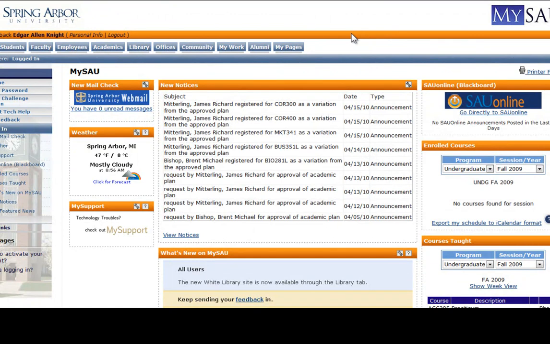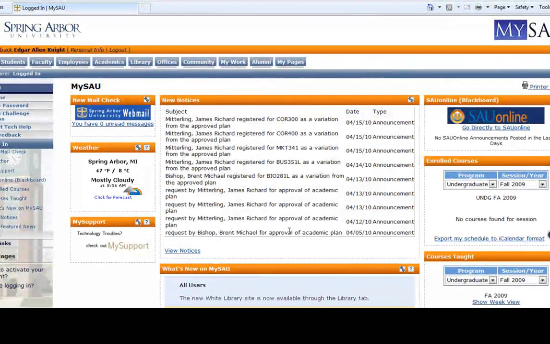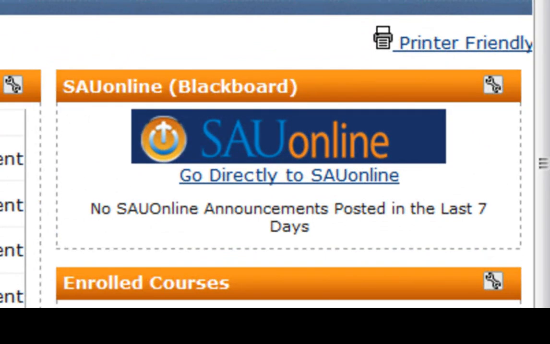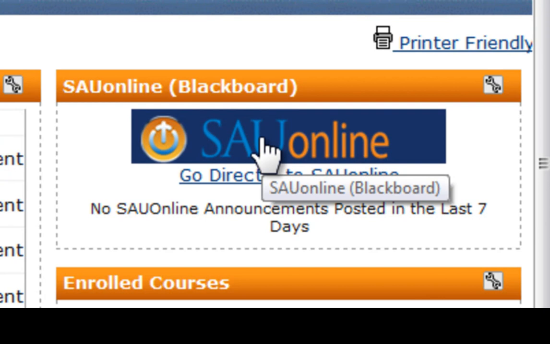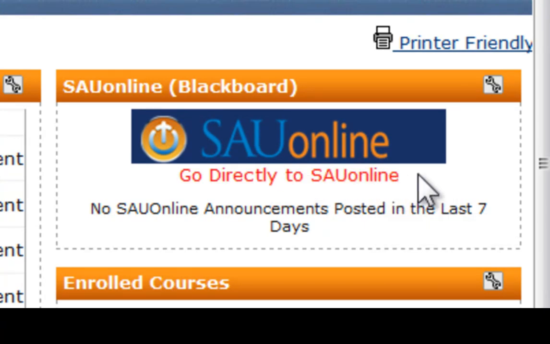The first window that you will see after you've logged in on the home page is My SAU, and you can see there's a new mail check window, there's some local weather, there's also a support window here, and then in the main is new notices, what's new on My SAU. And on the right hand side is the Blackboard or SAU Online access. Remember, My SAU will provide you with access to the SAU Online, which is where all of the course material for your MBA program will be located.